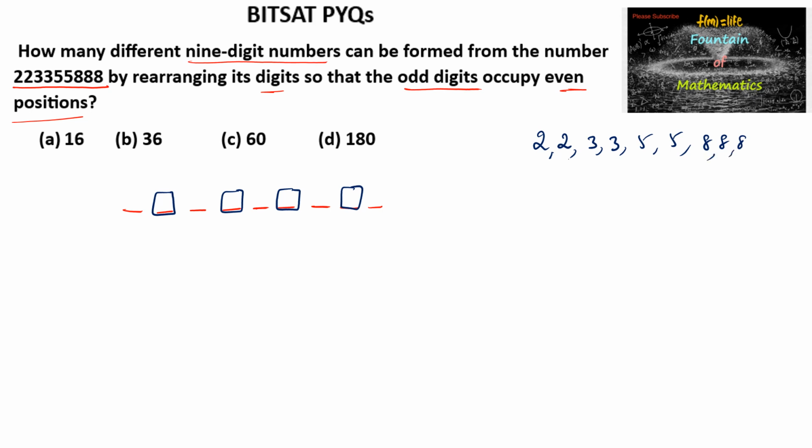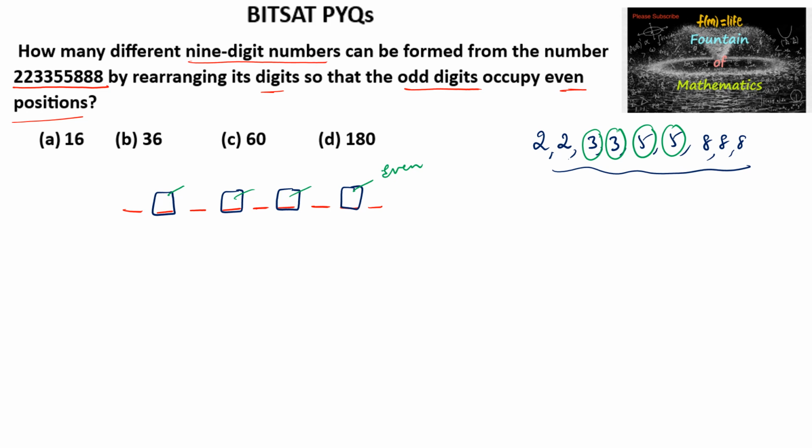So given 9 digits, these 9 digits are to be arranged here in such a way that odd digits occupy even positions. The odd digits we have are 3, 3, 5, 5, so 4 odd digits are there and 4 even boxes are there. So we have to put these 4 odd digits in these even boxes.